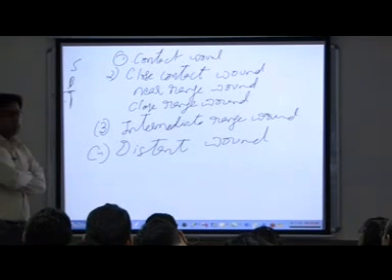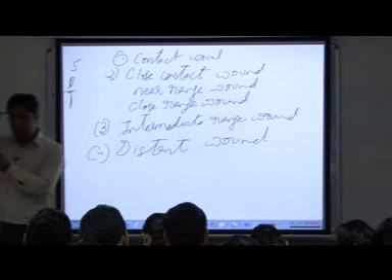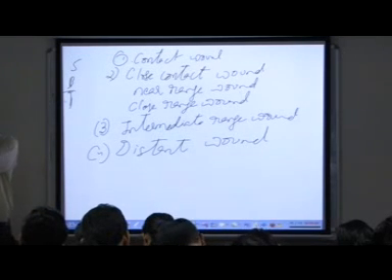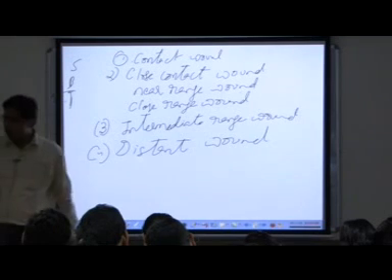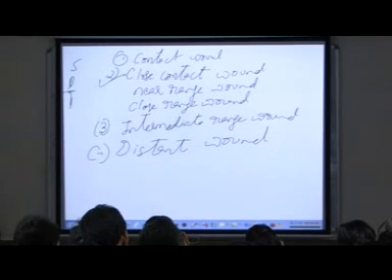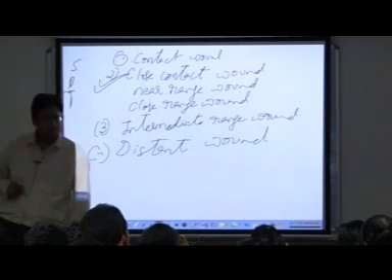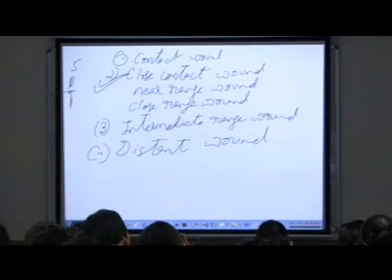So in contact wound, singeing, blackening and tattooing are not present around the margins, because everything will go inside, the flame, anything, it cannot come outside. Everything will go inside the track of the wound because the gunshot is in contact with the body. In close contact, yes, they are always present around the margins. Basically, when we say singeing, blackening, tattooing, we mean whether they are present around the margins or not. So in close contact, they are always present. In intermediate range,